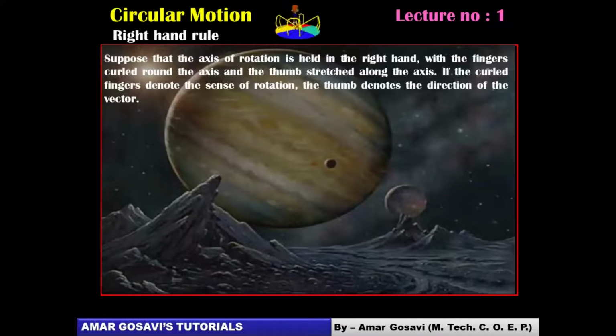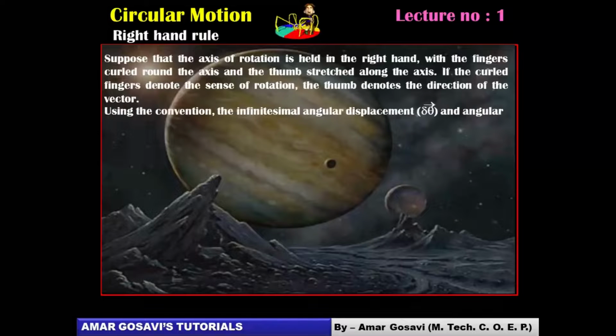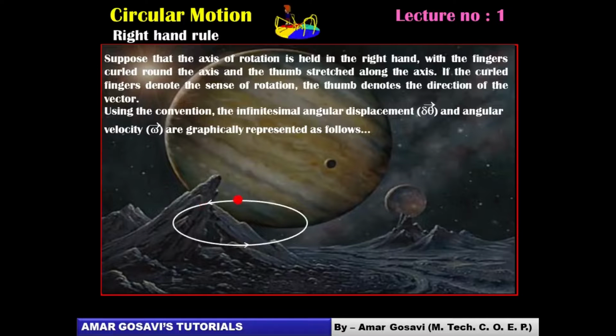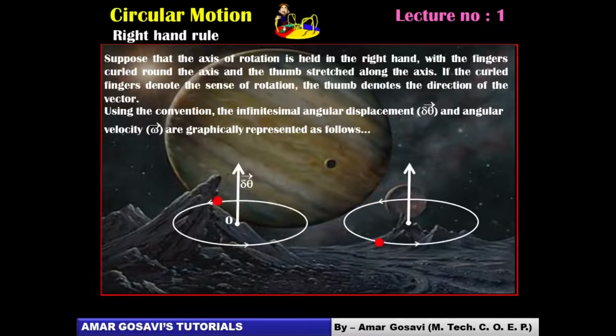So what it says is, imagine the fingers of the right hand to be curled and the thumb to be outstretched. If you imagine the curled fingers as circular motion like this, the outstretched thumb will give you the direction like this. That is going to give you the direction for all three: del theta, meaning angular displacement, second, angular velocity omega, and the third thing, angular acceleration.